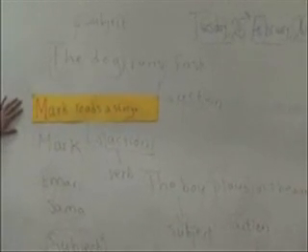I want you to pay attention again to this sentence. Mark reads a story. Is this sentence correct or wrong? Correct. Why did you say correct? I feel that this M is wrong.